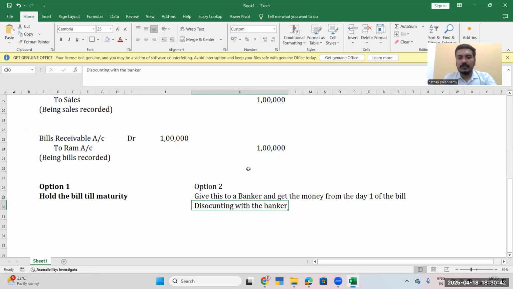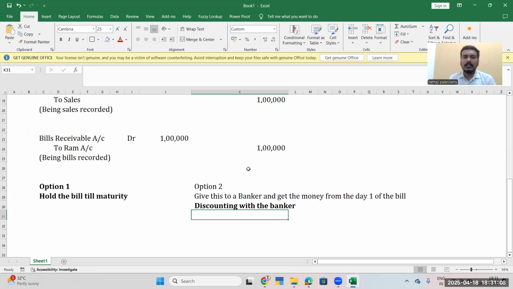Okay, so what we will do, we will go and give it to the banker. Banker, Ram has promised me to give me so and so amount within so and so days. Can you give the money upfront? They will say, okay, I will give you the amount, but on a condition that I will charge a percentage of interest on that. I will give only the rest of the amount.